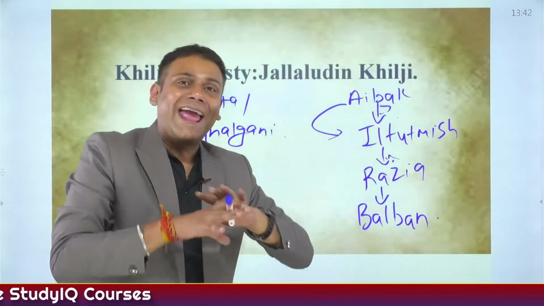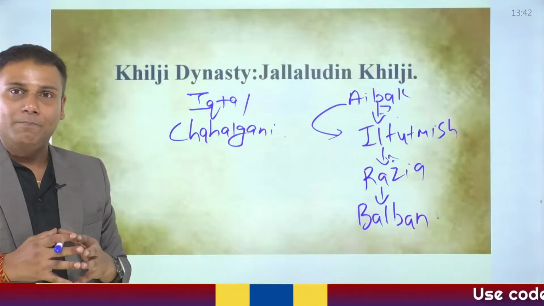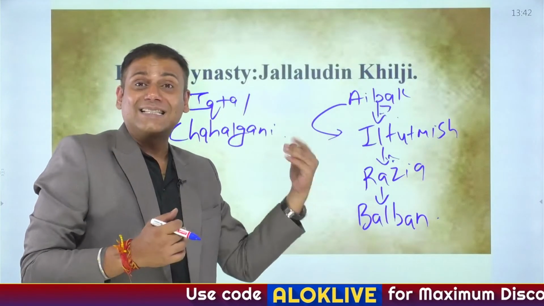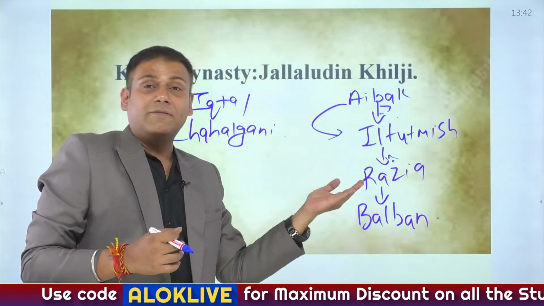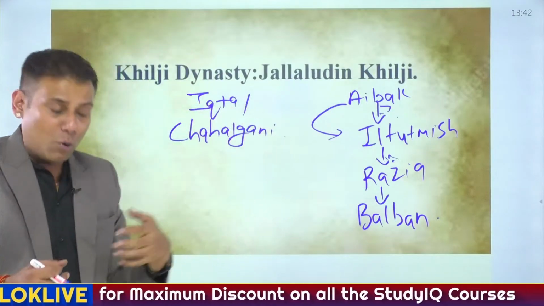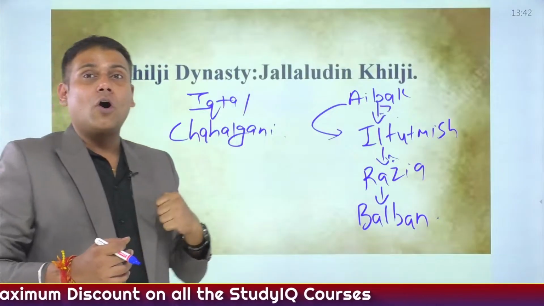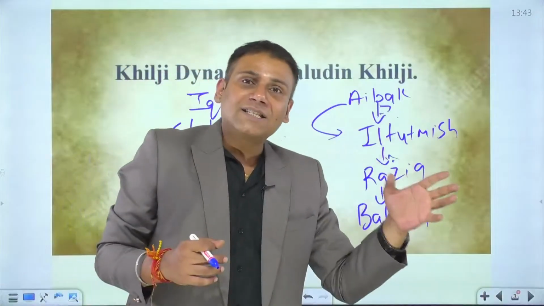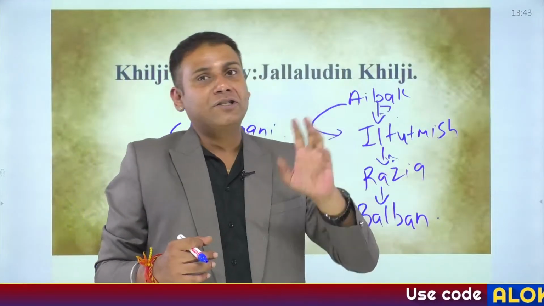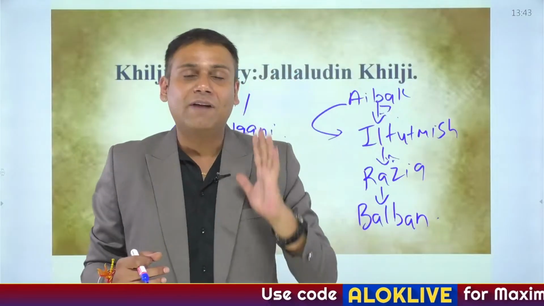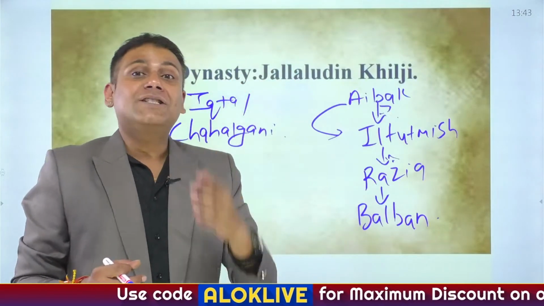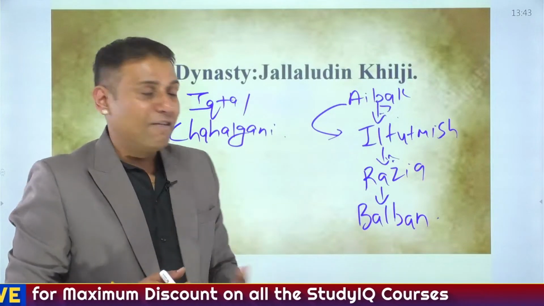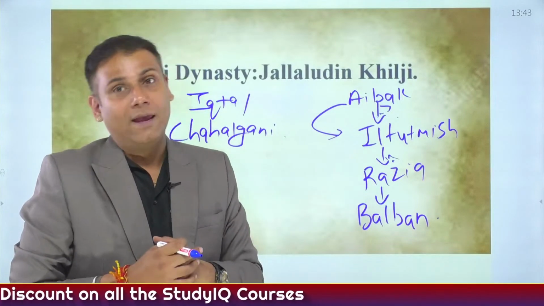Iltutmish did not consider any of his sons worthy to become sultan. So he appointed Razia as his successor. Now Razia, it is believed, killed Ruknuddin Firoz Shah, one of her brothers, and acquired the throne of Delhi Sultanate, particularly the slave dynasty. Razia started appointing non-Turkish people into the service of the Delhi Sultanate. Hence, she started developing animosity with the Turkish nobles. And finally, Razia Sultana was also killed.